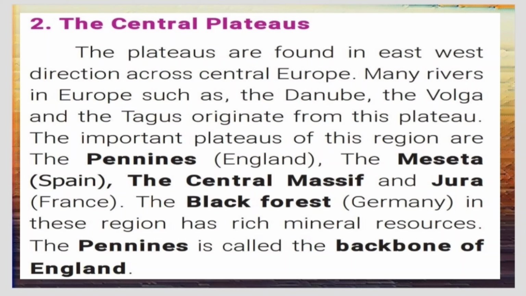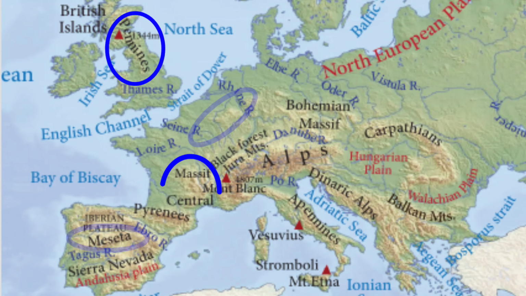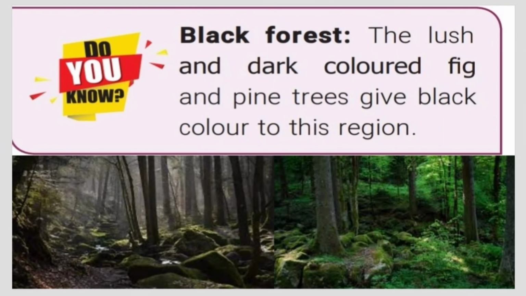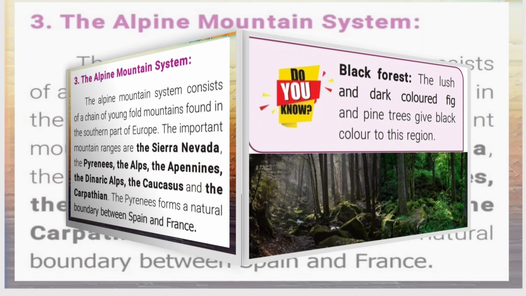The Pennines is called the backbone of England. Do you know Black Forest? The lush, பசுமையான, and dark colored fig, அத்திமரம், and pine trees give black color to this region.